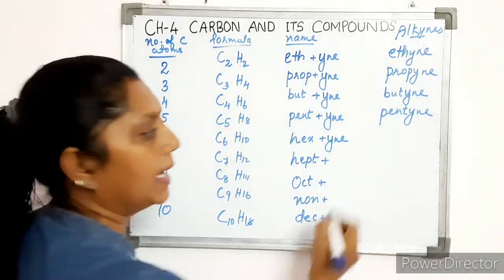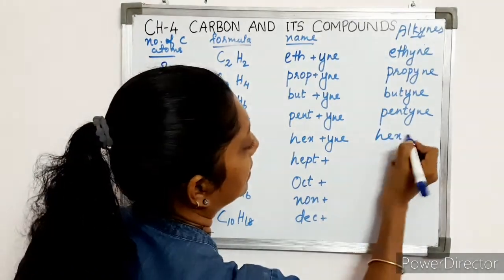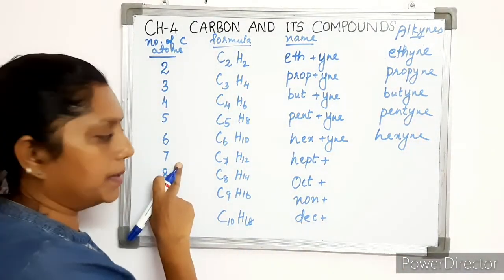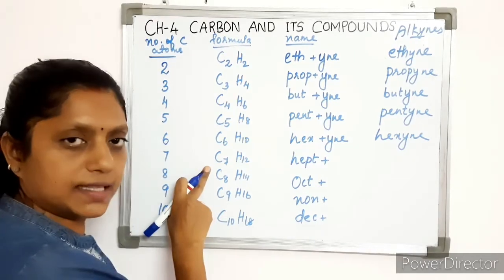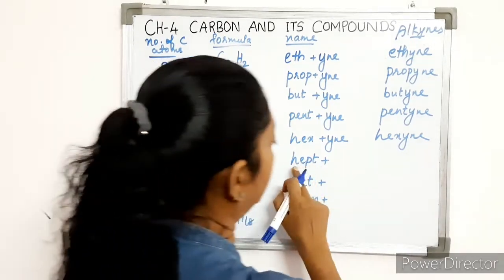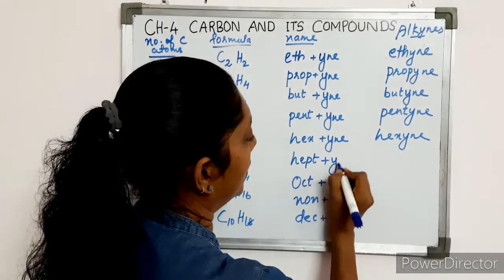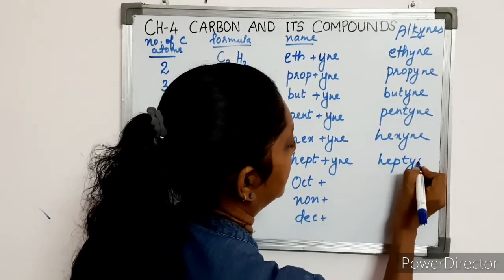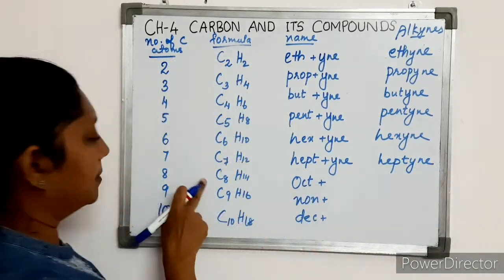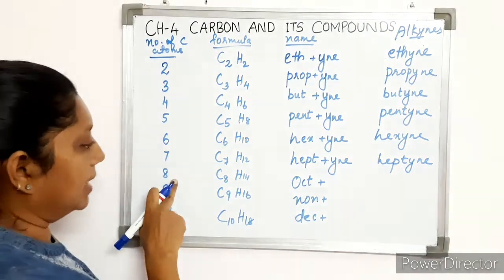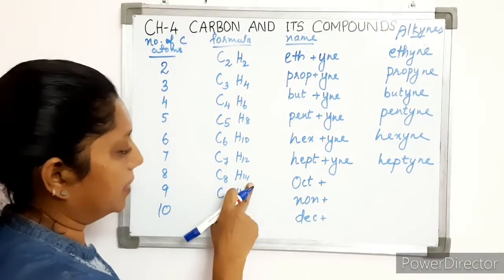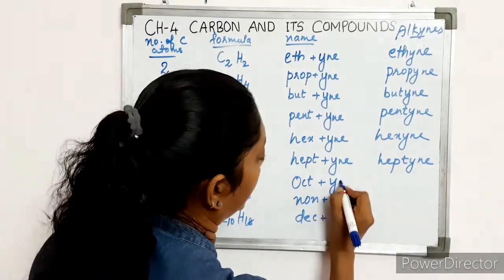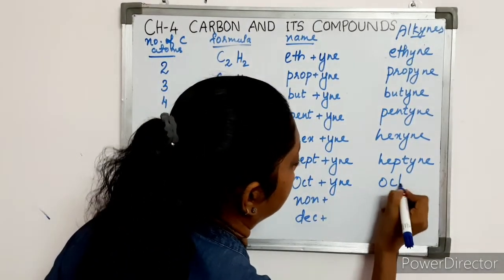The name becomes hexyne. If the alkyne has 7 carbon atoms, the formula becomes C7H12 and it becomes hept plus yne, heptyne. If the alkyne has 8 carbon atoms, C8H14 is its formula and the name becomes oct plus yne, that is octyne.